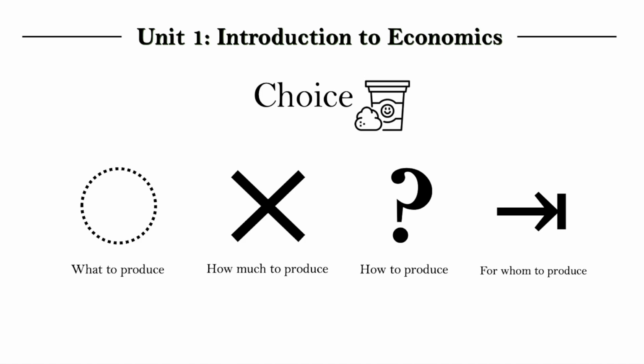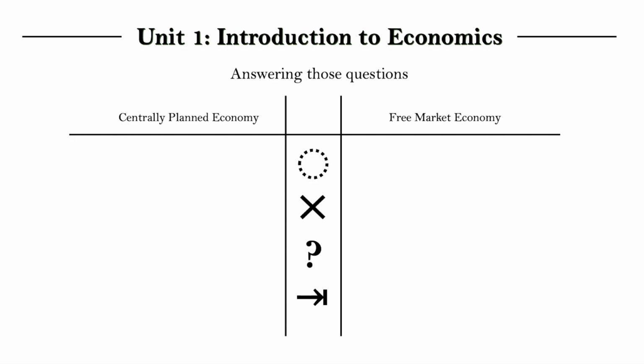So obviously, we need a way to answer these questions so we can actually get around to making them and consuming them. And there are two main means, two different economic systems to answer these questions. So the first is a centrally planned economy, which in a nutshell is an economic system where the factors of production are owned by the state with no personal ownership, and the government decides the answers to all the economic questions. The second is a free market economy, where we do have private resource ownership,